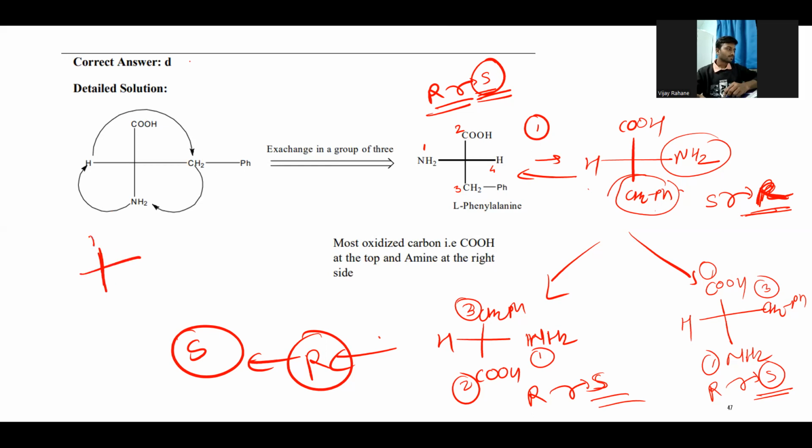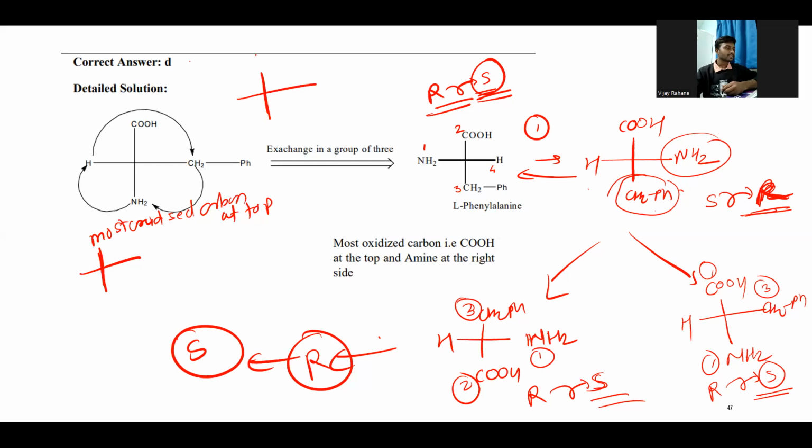in which the most oxidized carbon atom is on top. That is in the case of amino acids especially. In the case of amino acids, always try to keep the molecule in this fashion.